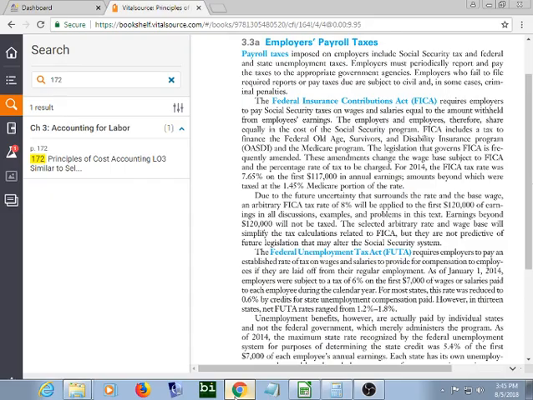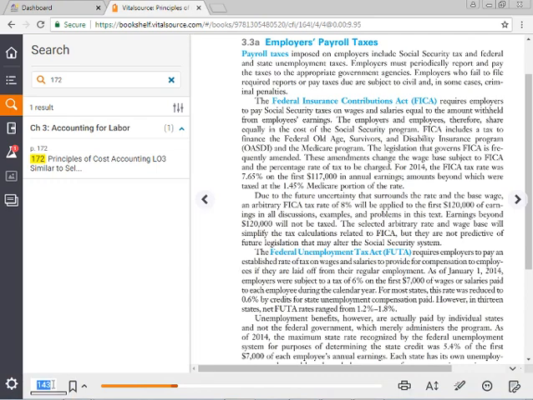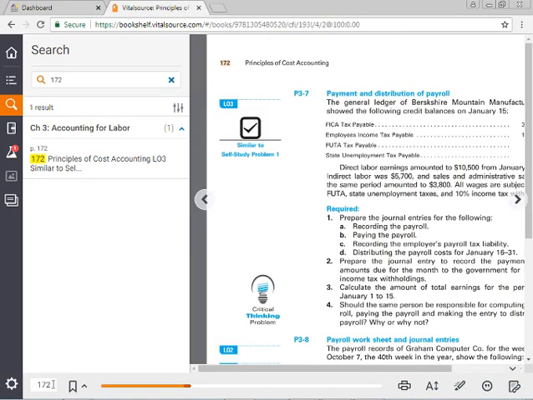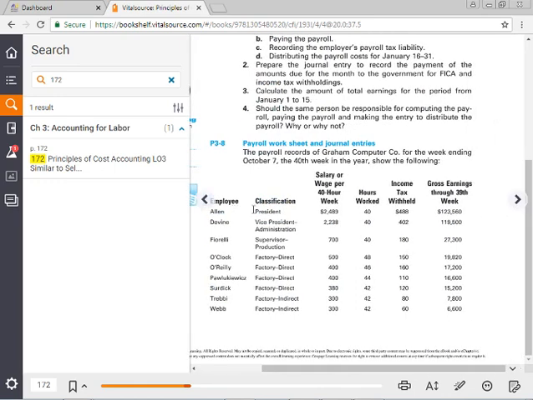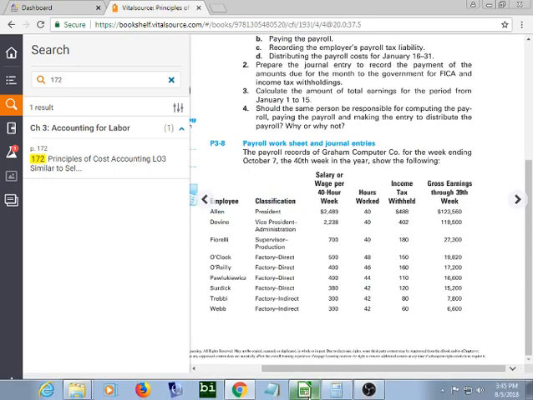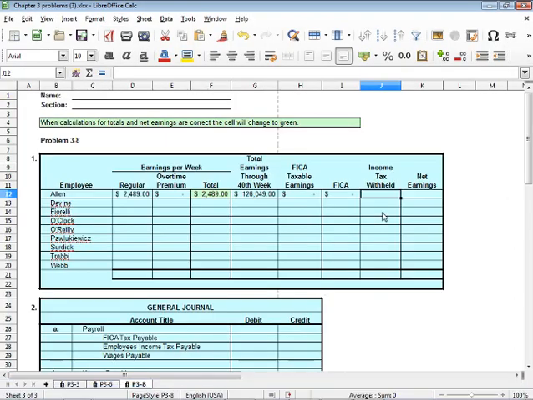Well, how much income tax is withheld? If we go back to our book on page 172, it tells us that Allen had $488 withheld from his income tax. So we go back to the problem and we put $488 in there. So what is his net earnings? His net earnings is going to be the total amount that he earned minus the income tax withheld. So he has net earnings of $2,001.